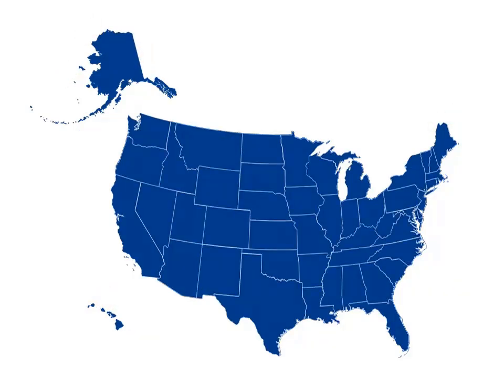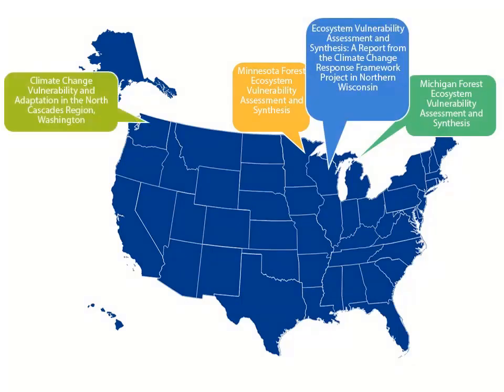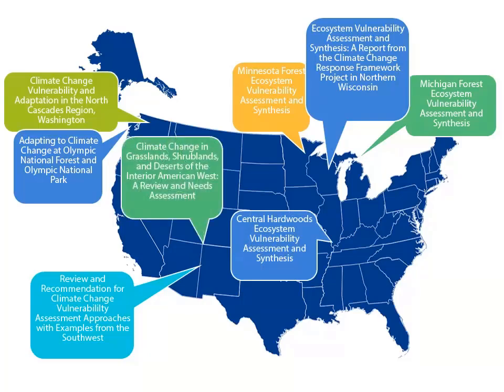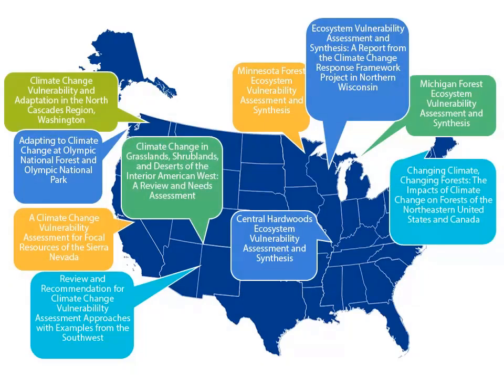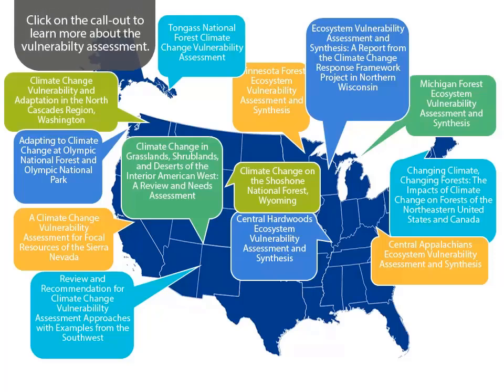There are an increasing number of scientific reports and assessments about climate change effects and vulnerabilities in forests and grasslands across the United States. Where do you live and work? Have you seen any of these changes in your local forests or grasslands? What are some of the resources or conditions there that are particularly vulnerable? Check out some of these assessments to see trends, projections, and vulnerabilities.